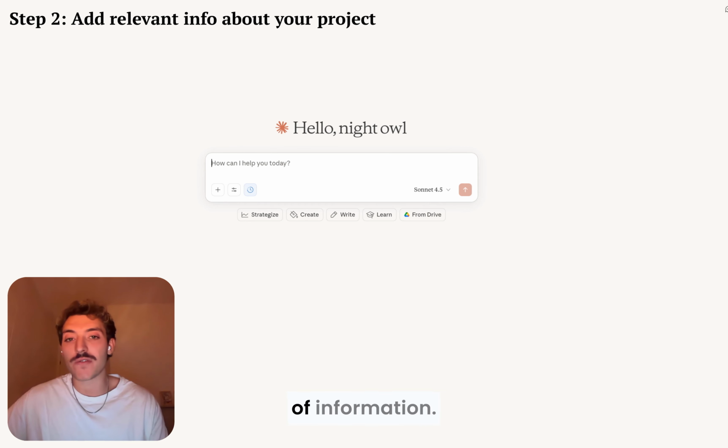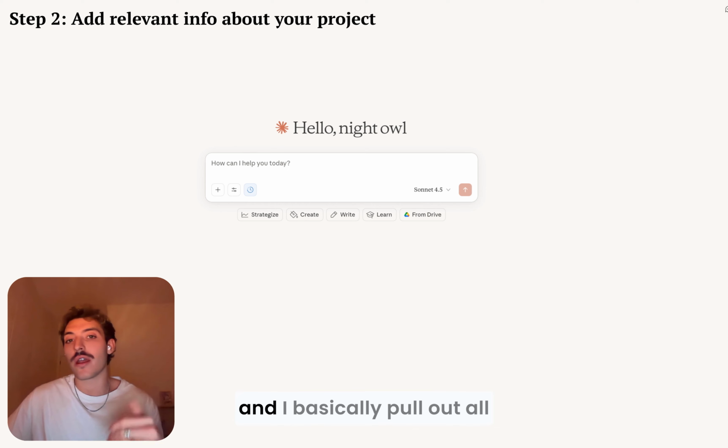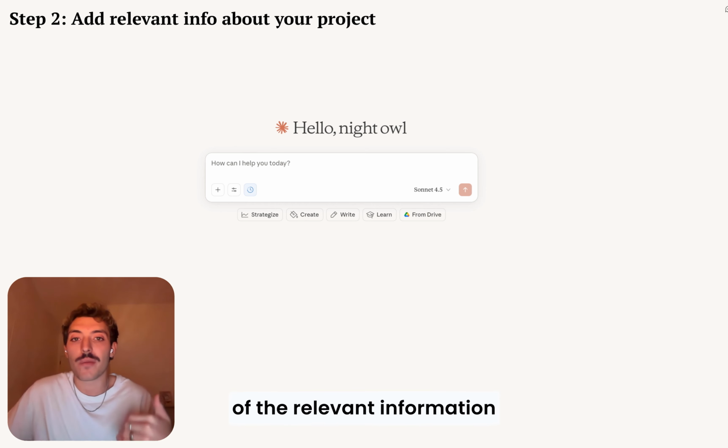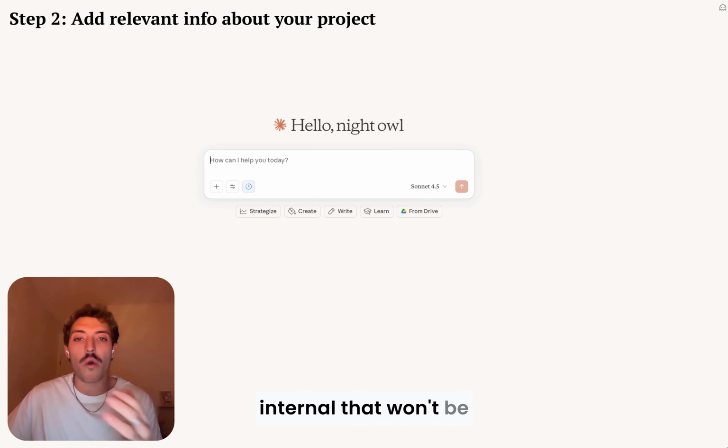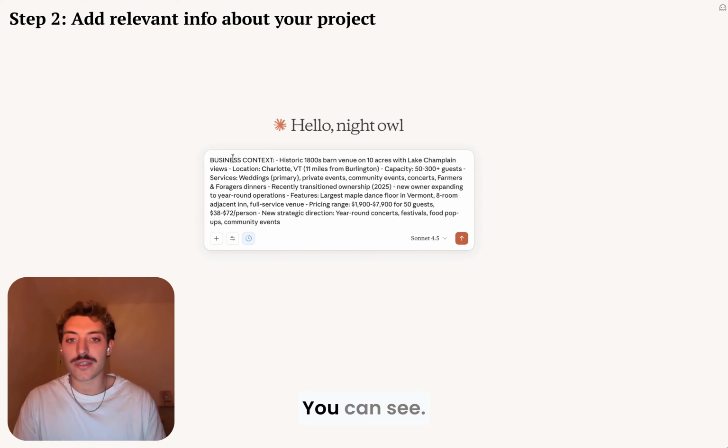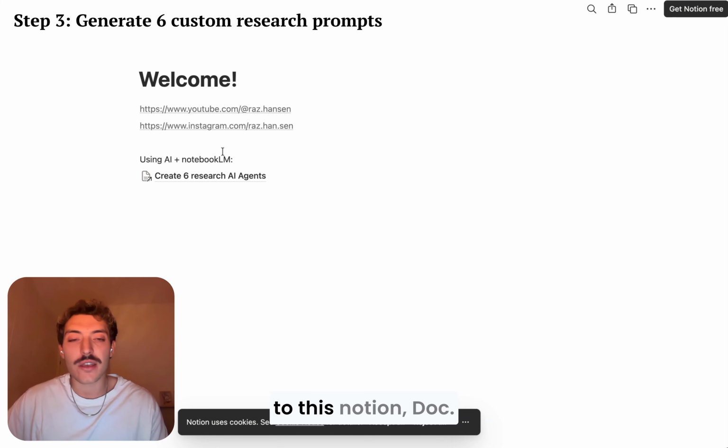So I already have a bunch of information. I sit down with the owner and I basically pull out all of the relevant information that I'm going to need. This is anything internal that won't be found online. As you can see, I have all this information right here, but then you're going to come to this Notion doc. And this is something that I created. I'll link it below in the description.